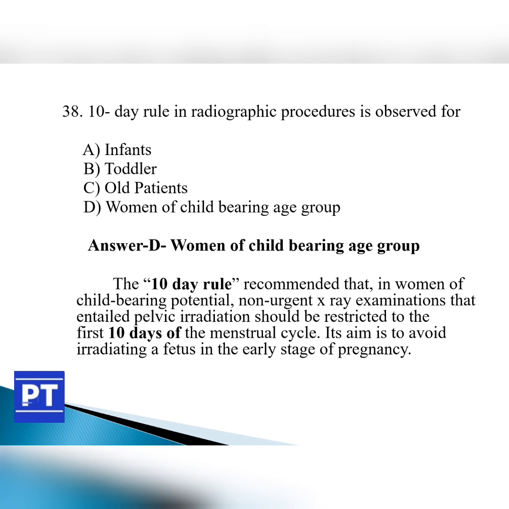So the 10-day rule should be observed in young ladies who have childbearing potential. The non-urgent X-ray examination should be avoided after the first 10 days from the onset of menstruation in order to avoid irradiating the fetus in the early stage of pregnancy.